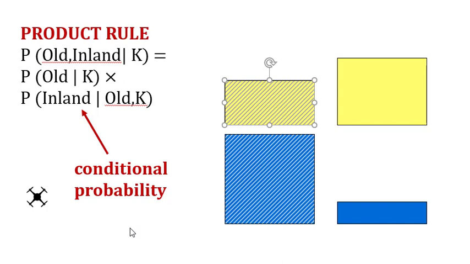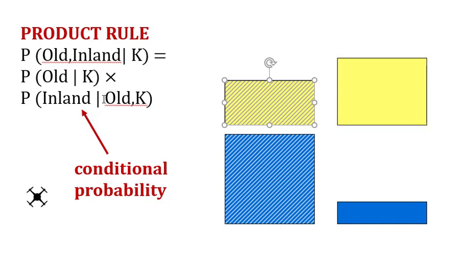Now, in a sense, we have already seen conditional probabilities all the time because we always condition on K. So we always condition on the assumptions, the background knowledge. But now we are conditioning on something else, not just the background knowledge. We condition on one of the events having happened.